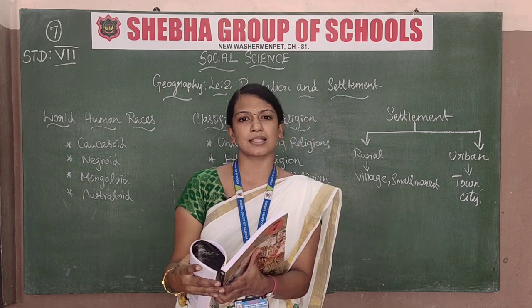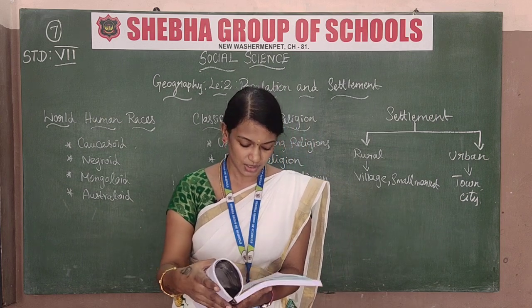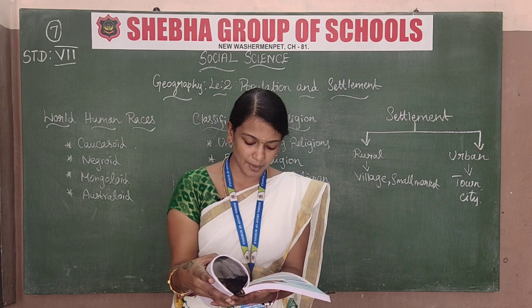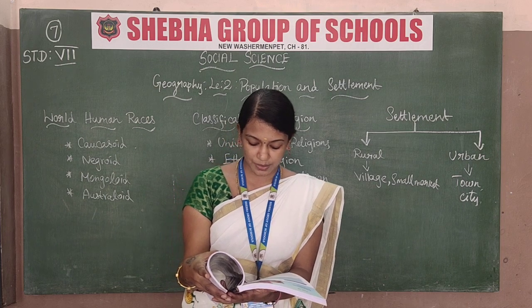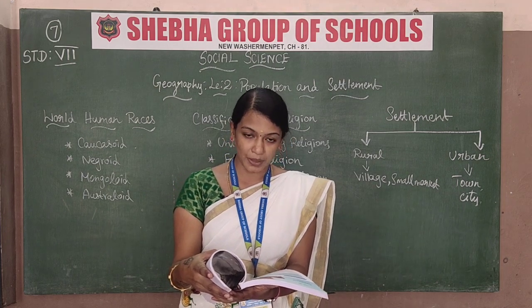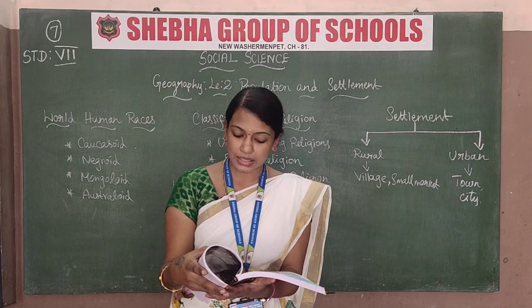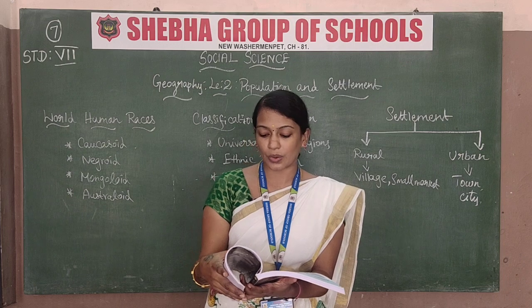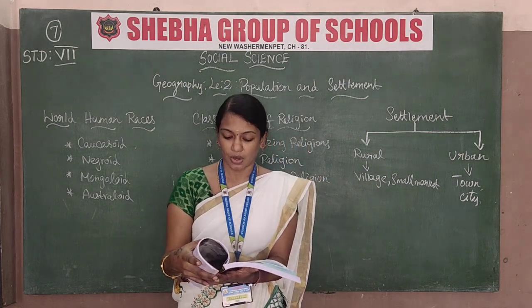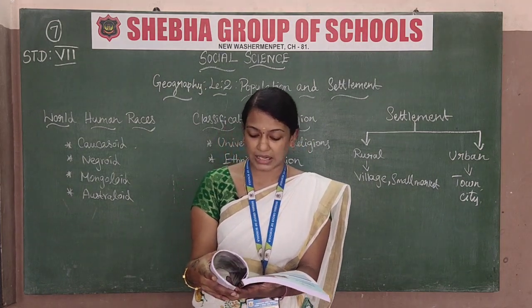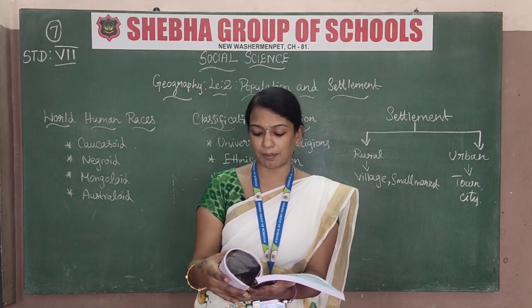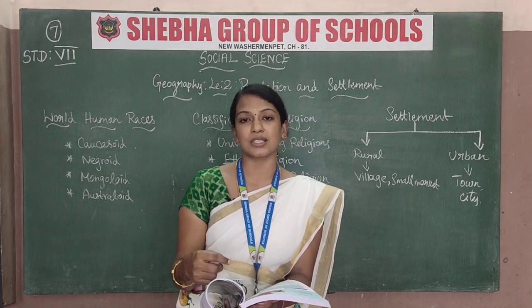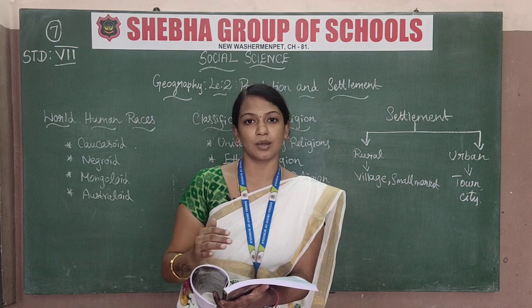What is meant by races? Let's see what races are. First, races have been defined as a biological grouping within the human species. A race is a group of people with more or less permanent distinguishing characteristics that are inherited. The most widely found human racial types are based on visual traits such as head shape, facial features, nose shape, like this. Actually races means a distinct grouping of people.